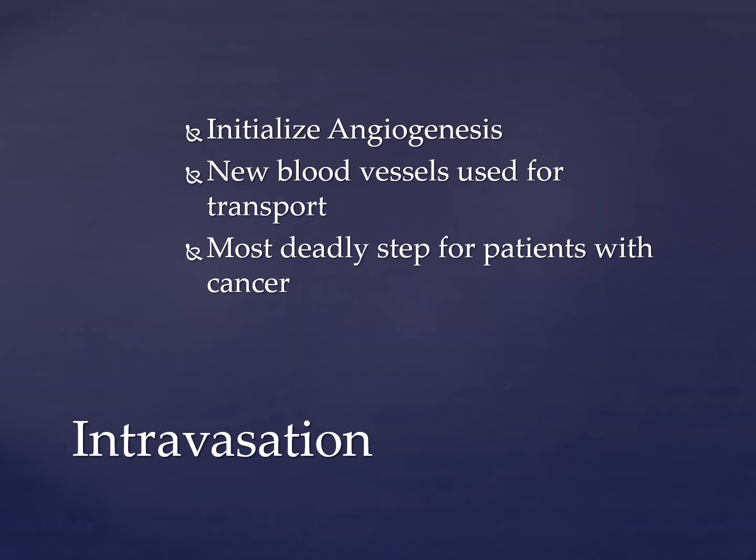The next step in the metastatic cascade is intravasation. As invasion begins, the tumor must also initiate angiogenesis, or the development of new blood vessels to the tumor itself. Without this process, the tumor won't be able to survive, as only smaller tumors, like 2 millimeters in diameter or less, are able to survive without undergoing angiogenesis. As these new blood vessels are developed, the vessels that are close in proximity to the tumor can be used by any detached cancer cells to enter the circulatory system and begin to spread to other regions in the body.